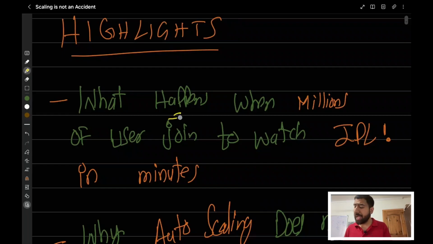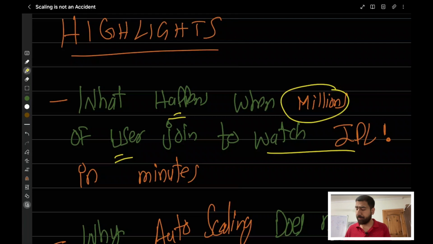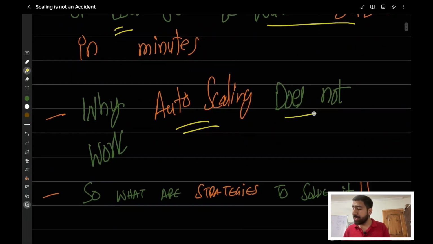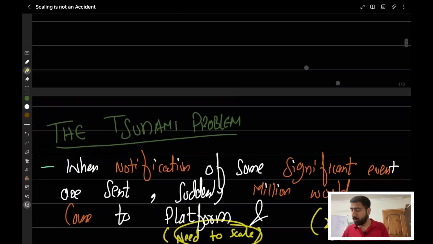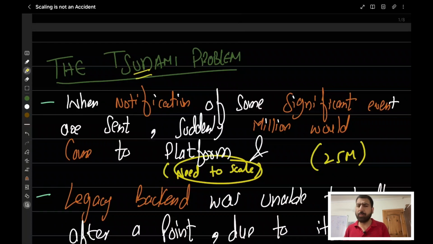Today we'll see what happens when millions of users join to watch IPL in minutes, and why auto scaling does not work the way it's supposed to. And we'll see the strategies Hotstar has used to solve all of these. Now let's see what this tsunami problem is all about.